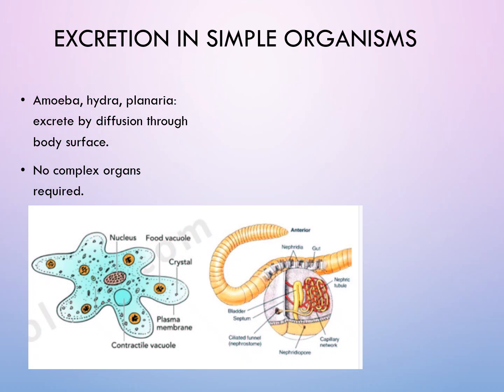So they diffuse the waste product directly into the environment. Since they have only one cell in their body which is in contact with the environment, they excrete via that diffusion method, which is not possible in humans, as we have millions and millions of cells. So every cell is not in contact with the environment.